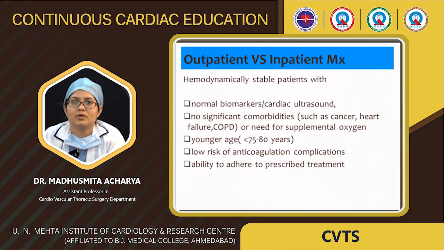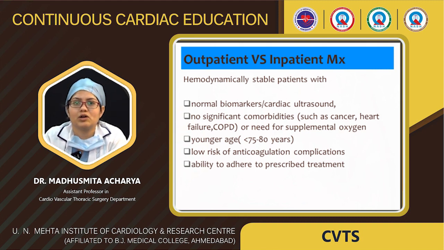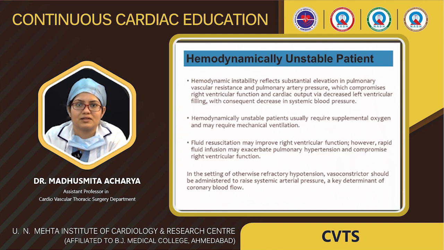Coming to outpatient versus inpatient management of acute pulmonary embolism: how will you manage? If the patient is hemodynamically stable with normal biomarkers, no significant comorbidity, younger age, that means less than 75 to 80 years, low risk of anticoagulation complication, and the ability to adhere to the prescribed treatment, we can start anticoagulant for those patients.